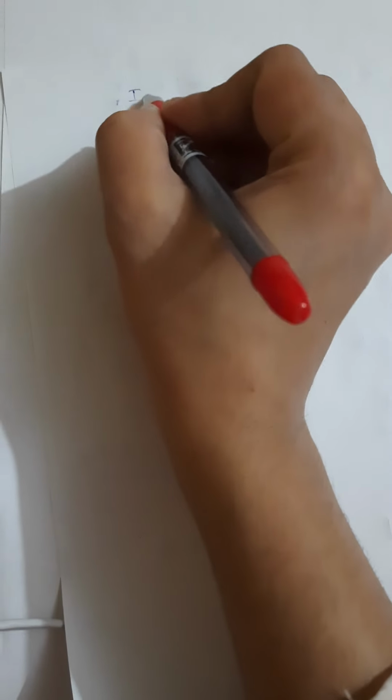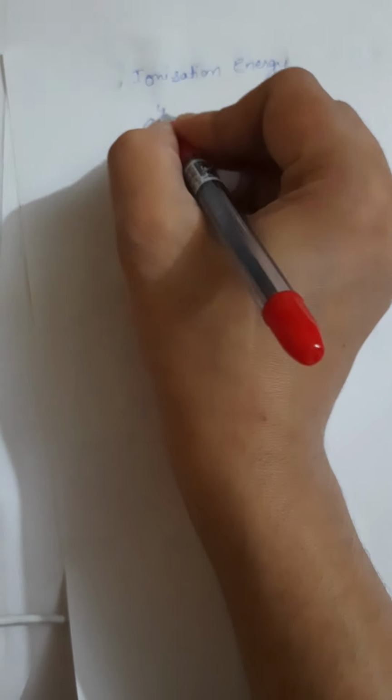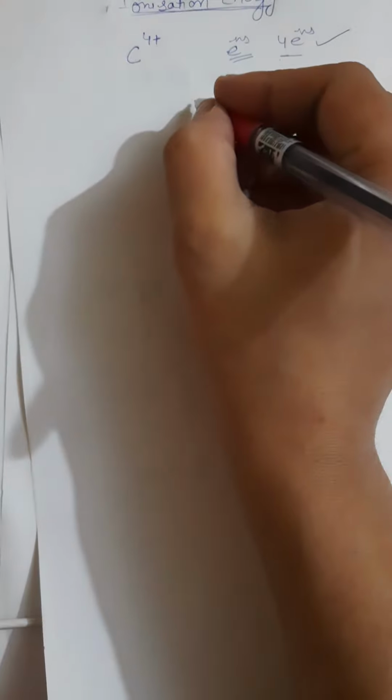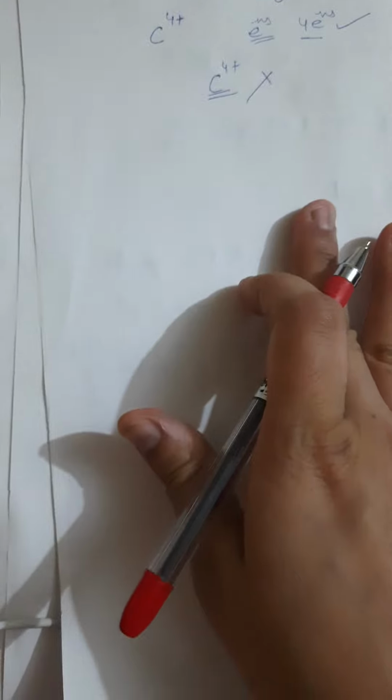For the formation of C4 positive, you first have to provide energy to remove the electrons from the valence shell. For the removal of 4 electrons, a large amount of energy is required. Therefore, it is not possible to form C4 positive also.